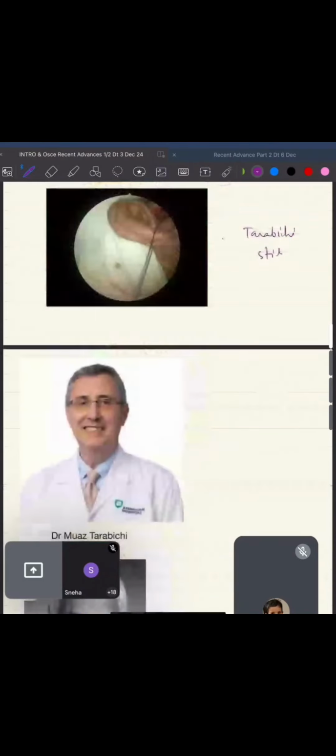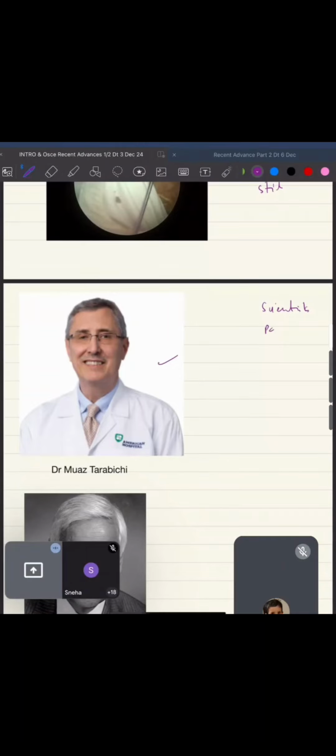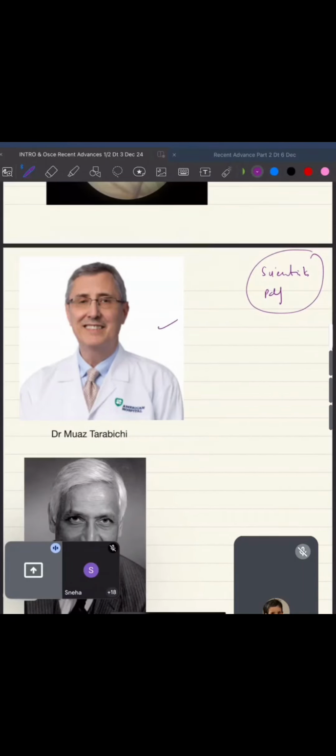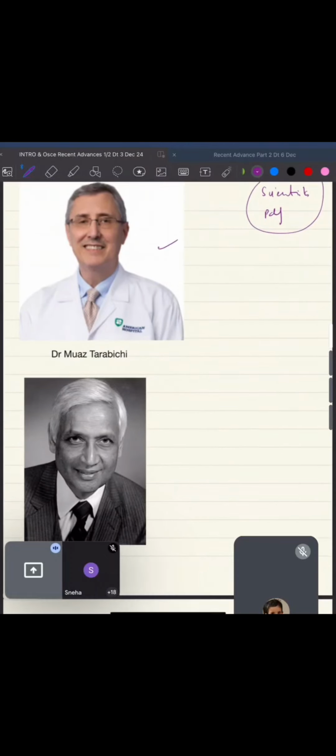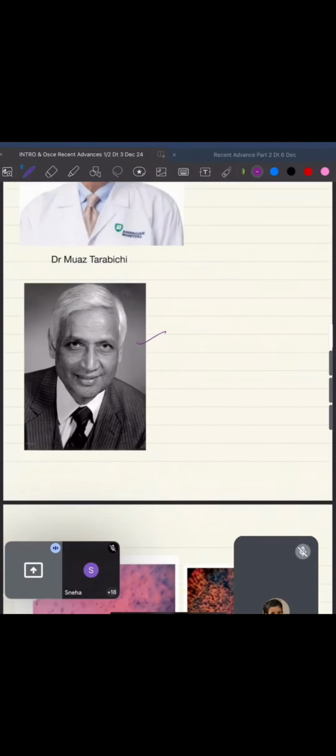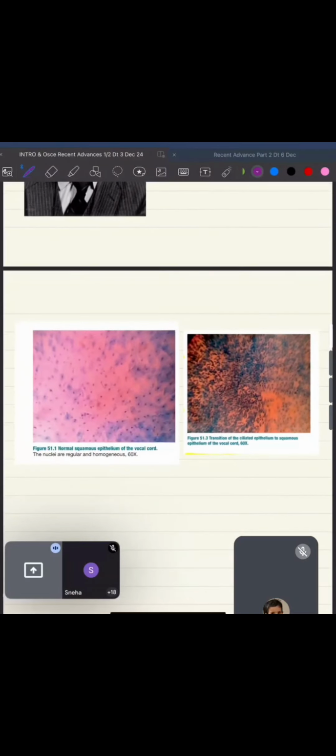Please go through the scientists' PDF. If somebody doesn't have it, please drop me a message and I'll share it with you again. Okay? Besides that, this Moaz Tarabichi image is not given over here. This is extra. C. Kumar N. Patel is extra. Now coming to this, this is contact endoscopy.